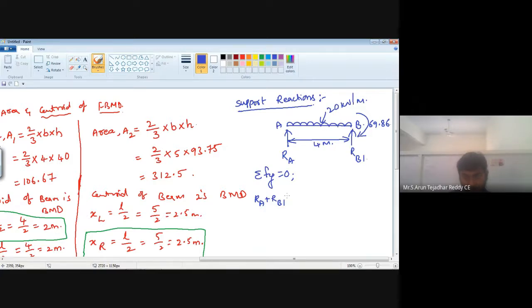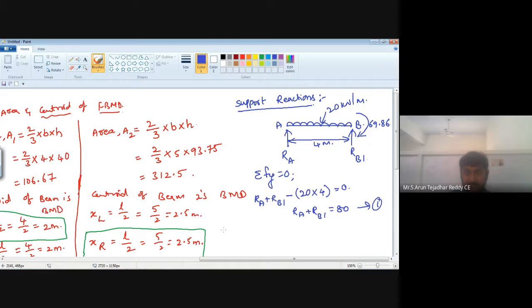So it is downward, minus 20 into span, is equal to 0, where RA plus RB1 is equal to 80. It's equation number 1.